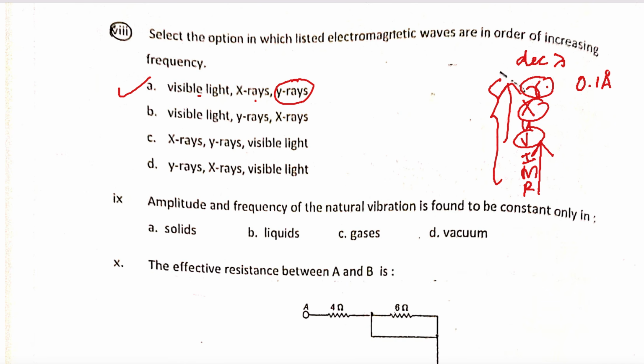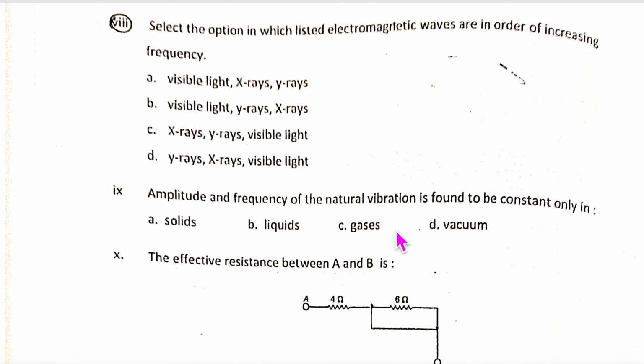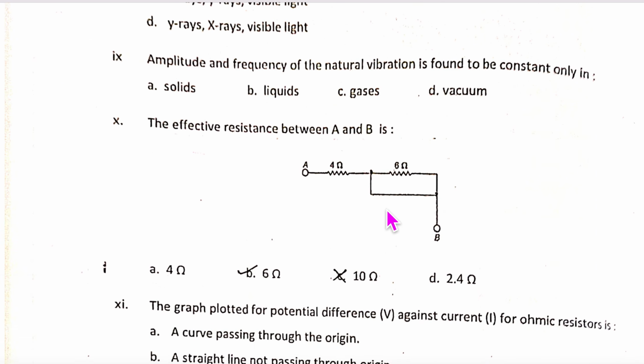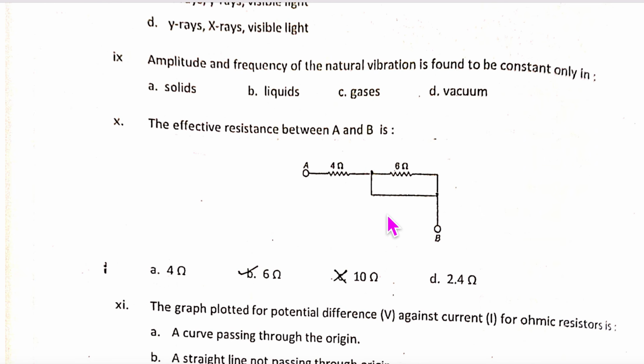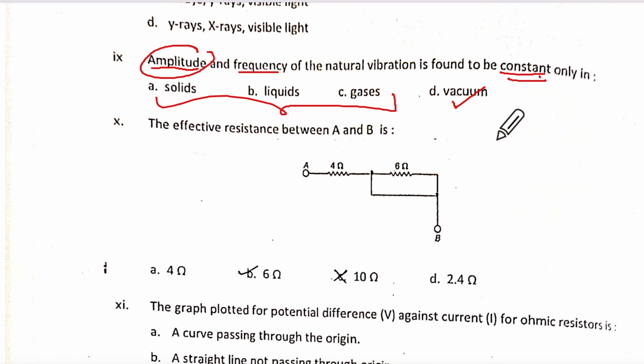You saw it just took about 5 seconds to write that. So rough working should be kept there side by side. Remember that. Do not keep it all together and cluttered up, because your double checking is important. You have to double check everything. Remember, under pressure sometimes silly mistakes happen. All of us know about silly mistakes. Now, amplitude, frequency is found to be constant. I know that in vacuum amplitude is constant, right? Yes. It cannot be anywhere here. Understood?